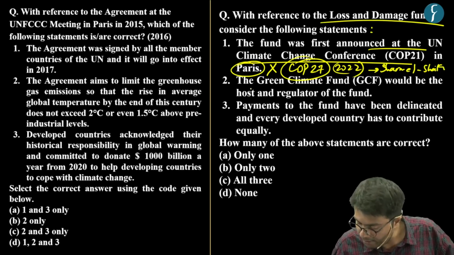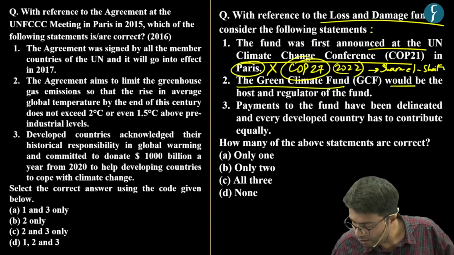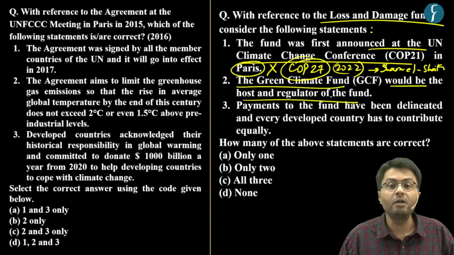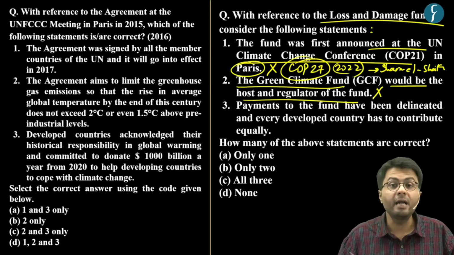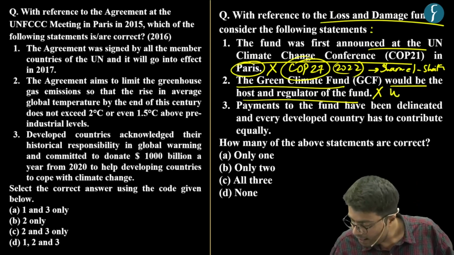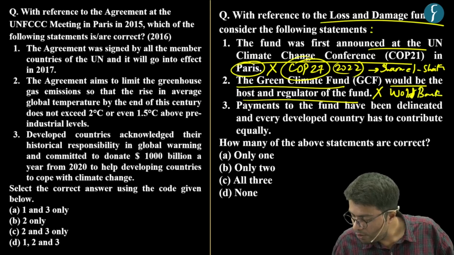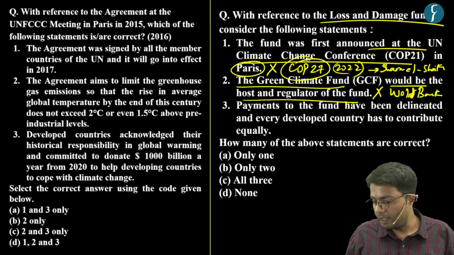Now, the second statement says that the Green Climate Fund would be the host and regulator of this fund. This second statement again is incorrect, because in an interim manner, it is the World Bank which will look after this loss and damage fund.